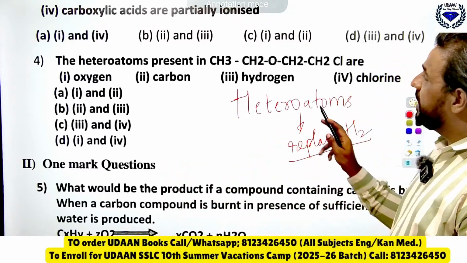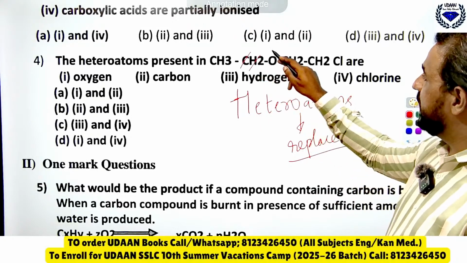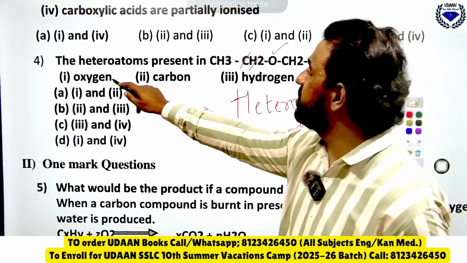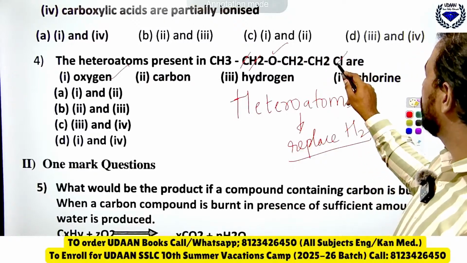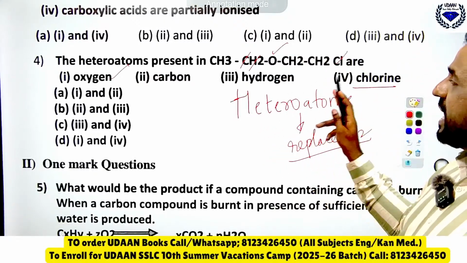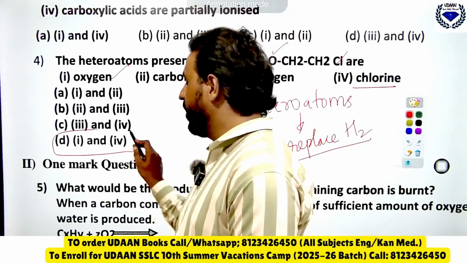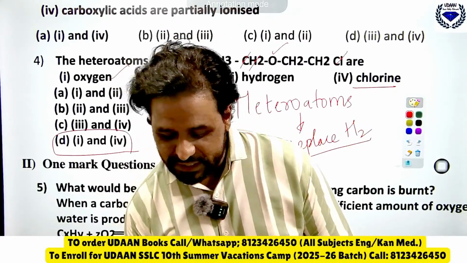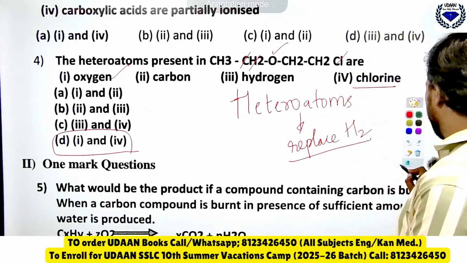See here, besides hydrogen and carbon, what is there? Oxygen is there. So it is oxygen. Next it is having chlorine. So chlorine. So the right answer is what? 194. That is option D here. Right one. I hope everyone understood.